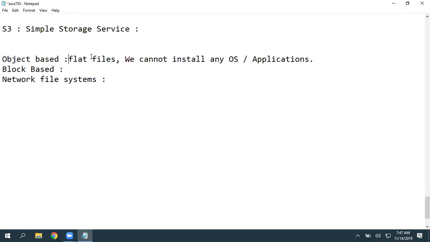So block-based, we have services like EBS and Instance Store. EBS or Instance Store, we can use as block-based. We will discuss these in our EC2.